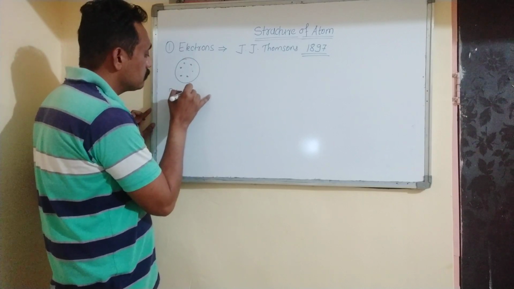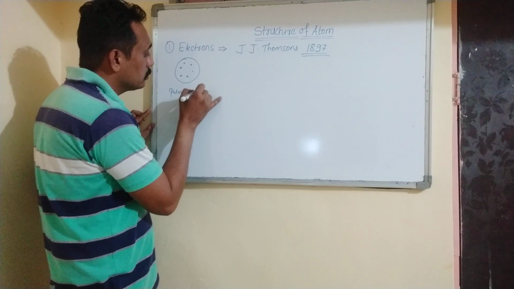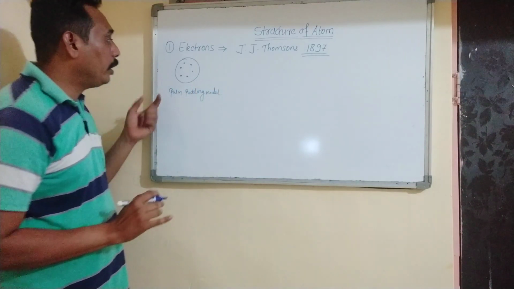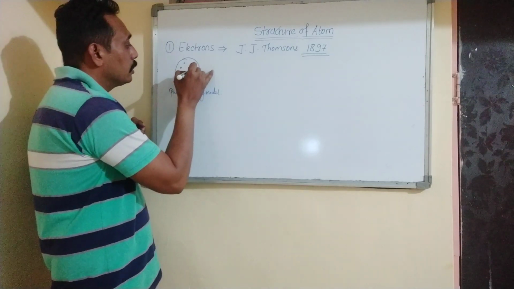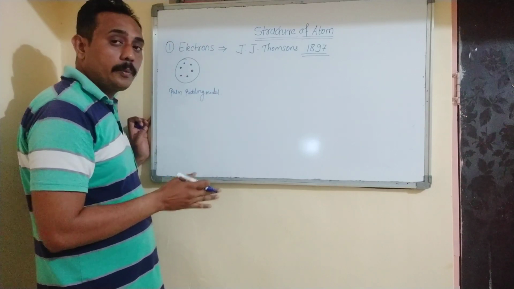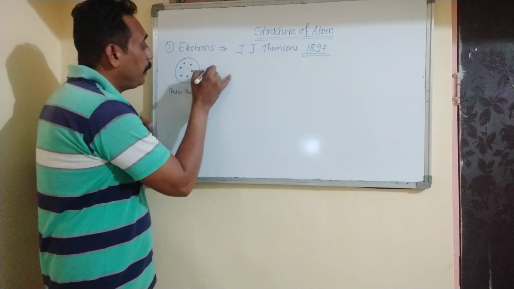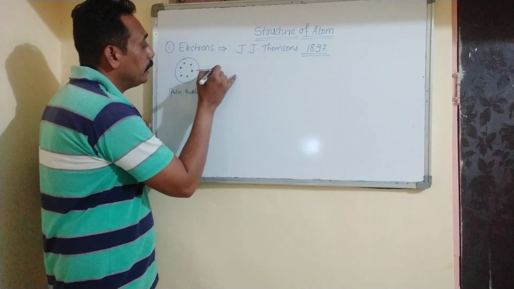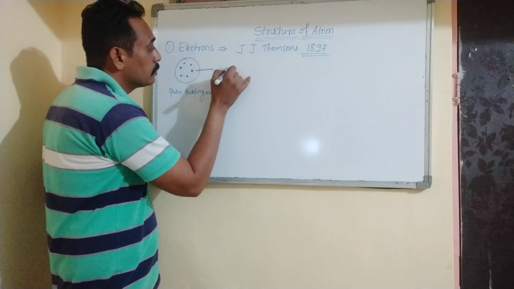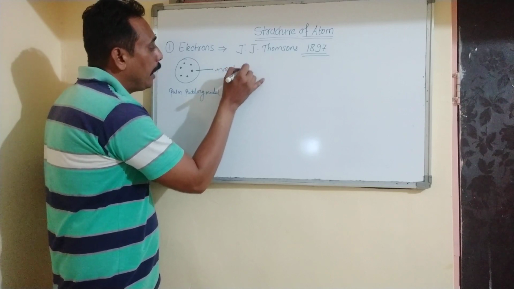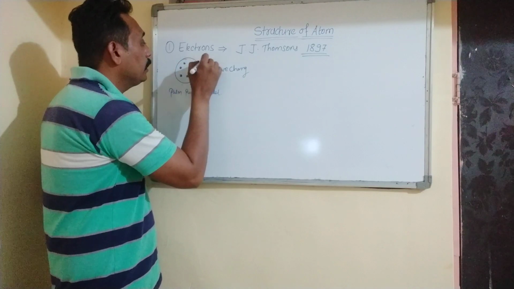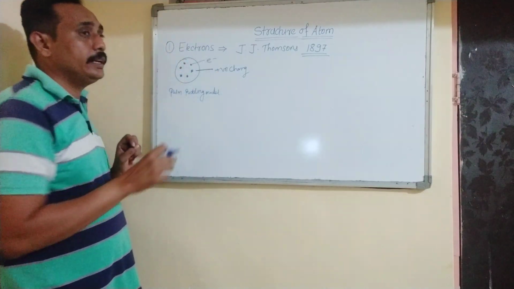Plum pudding model. And according to this, if we cut a watermelon, अगर हम watermelon को cut करते हैं, the red part is a dense, positively charged part, and the electrons, that means the seeds of the watermelon, are electrons which are embedded in it.